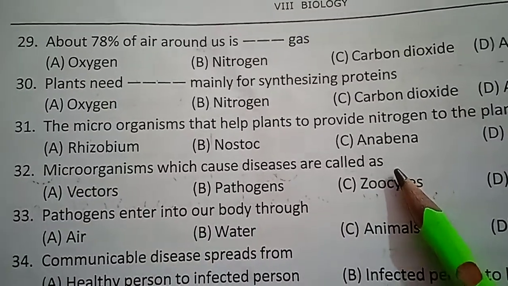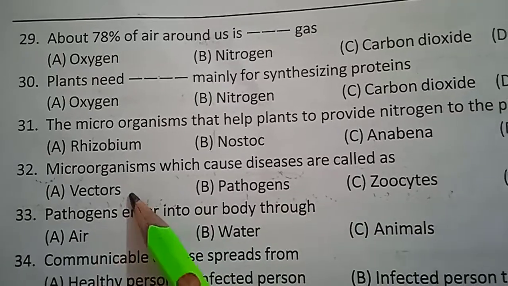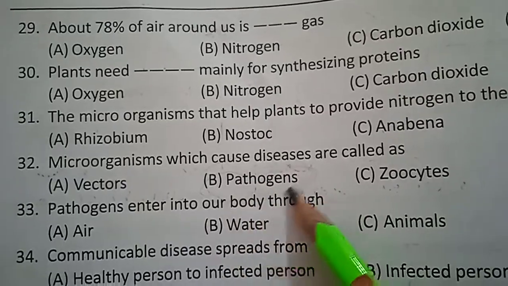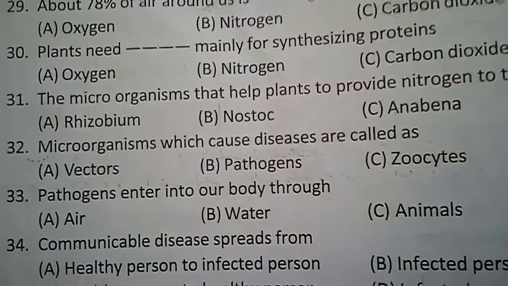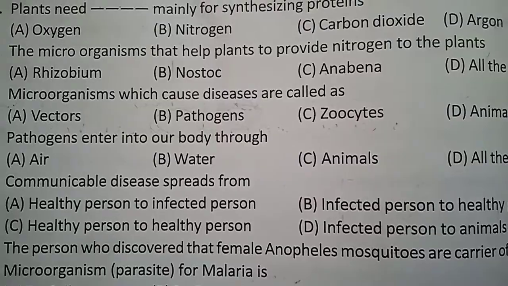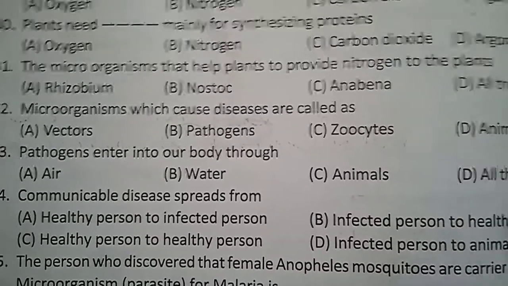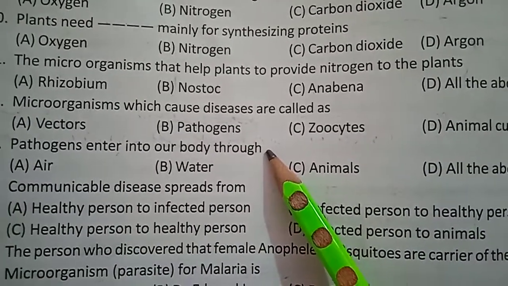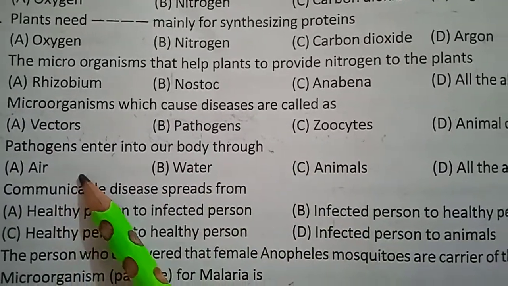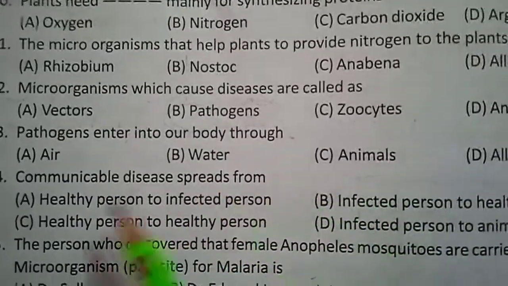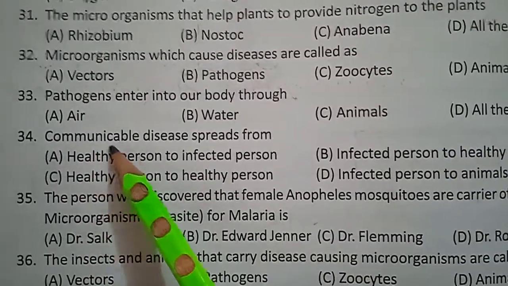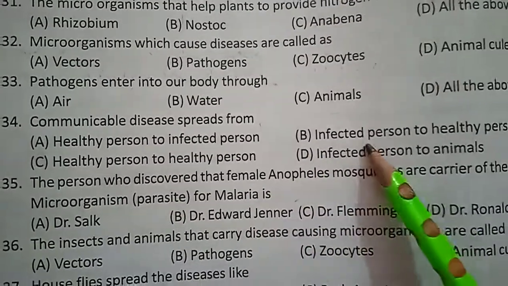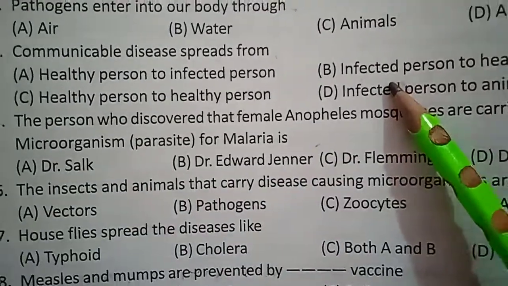Microorganisms which cause disease are called pathogens. Vectors are the carriers. So pathogens are important for causing disease. Pathogens enter into our body through air, water or animals. Communicable diseases spread from an infected person to a healthy person.